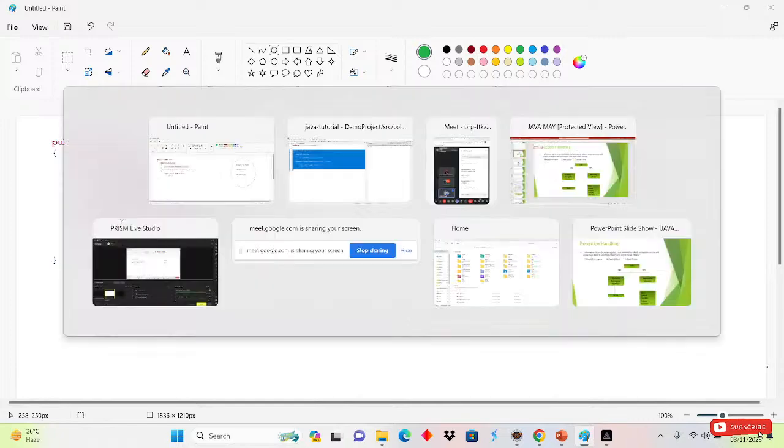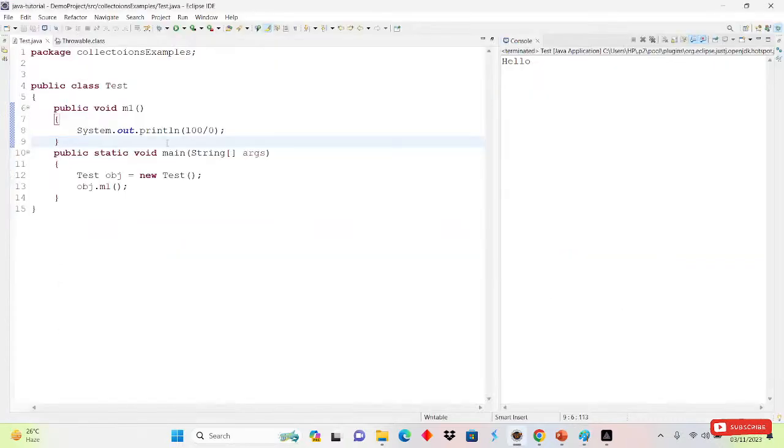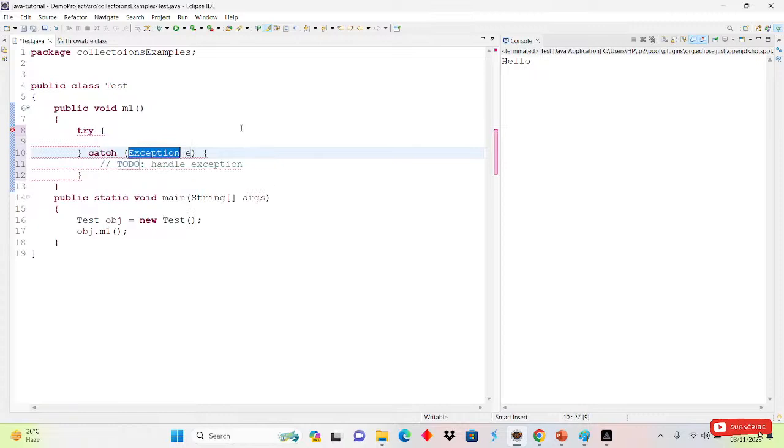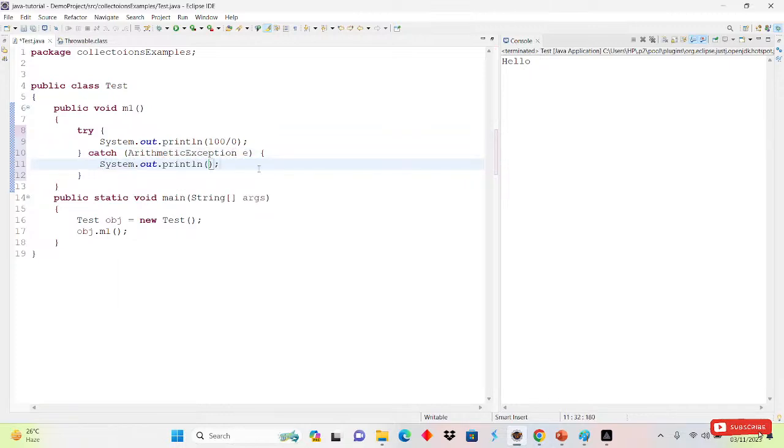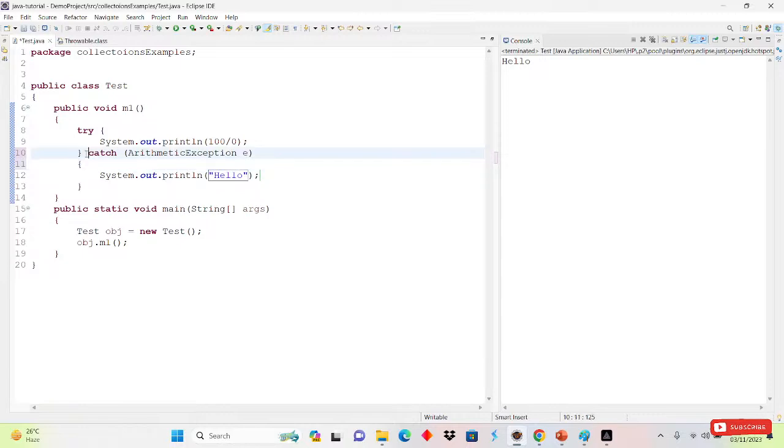After that, suppose we come here and try to handle the exception here. How will we handle the exception? Simply with try catch. I am writing a try catch block. Inside try, I am writing the risky code, 100 divided by 0, and here I am writing ArithmeticException, and simply printing with System.out, hello. If the exception occurs, we have to print hello on the console.